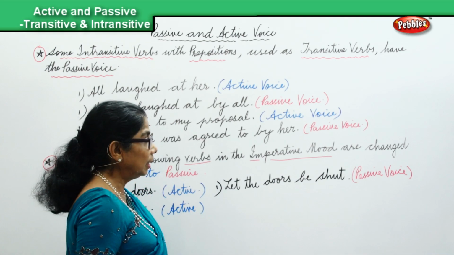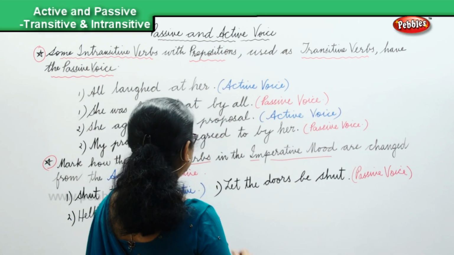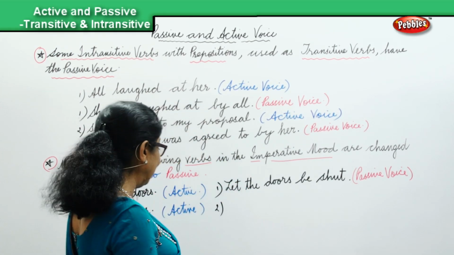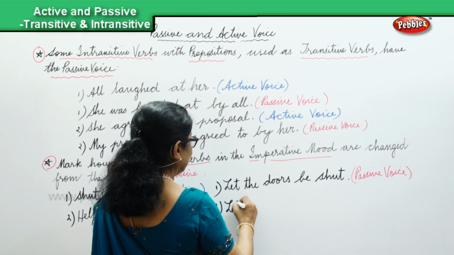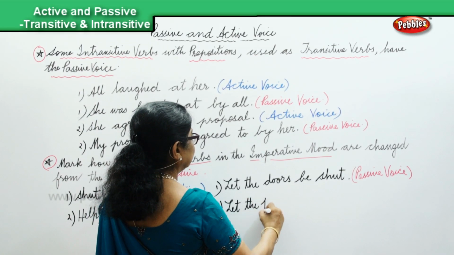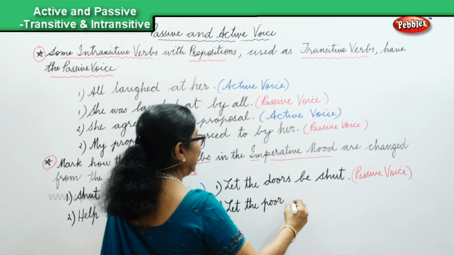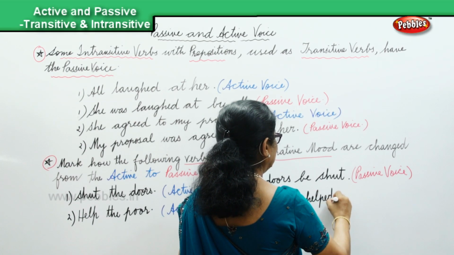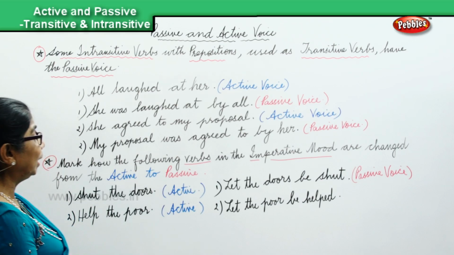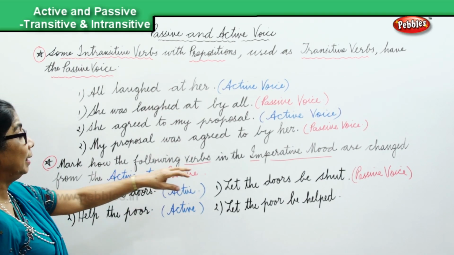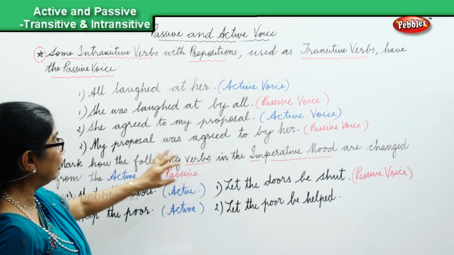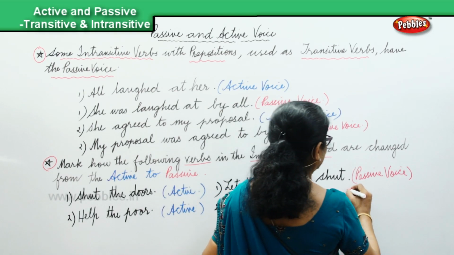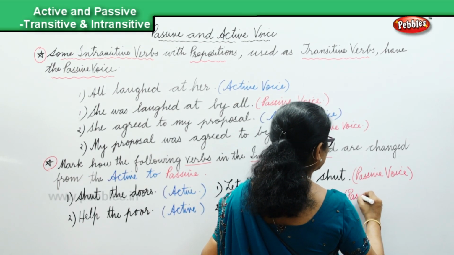Now let's change it into the passive. It becomes "Let the poor be helped." That verb "helped" is changed from active to passive. So "Let the poor be helped," that is in the passive voice.